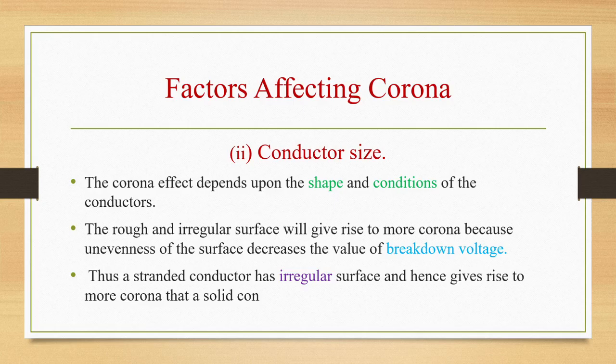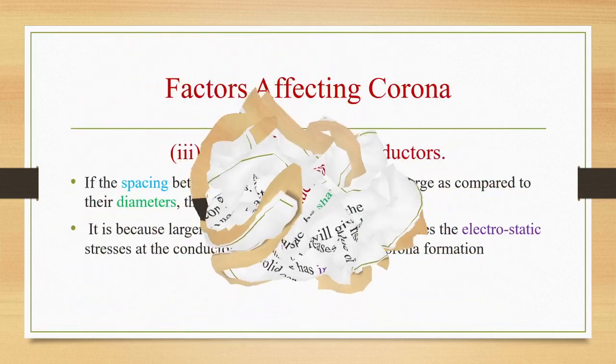Corona effect depends upon the shape and condition of the conductor. A rough and irregular surface will give rise to more corona because unevenness of the surface will decrease the value of breakdown voltage. A stranded conductor has an irregular surface and hence gives rise to more corona than a solid conductor.